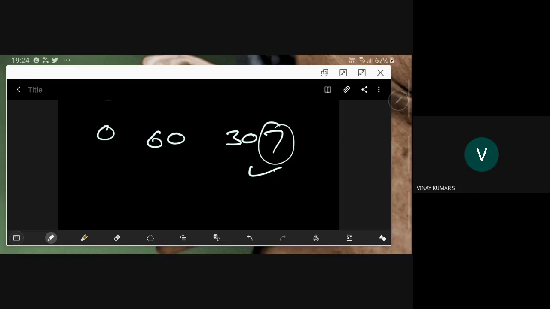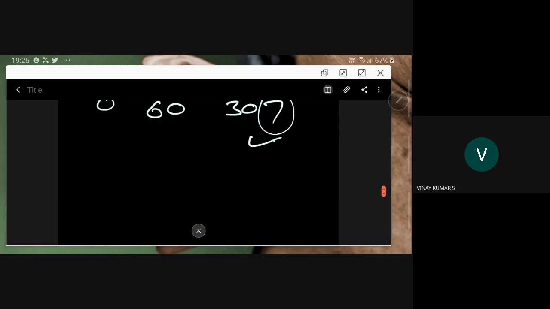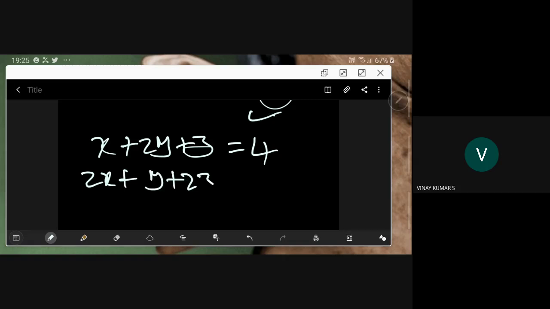Yeah, this is another question. I hope this is a simpler one. x plus 2y plus z is equal to 4. 2x plus 2y plus 2z is equal to 5, and x minus y plus z is 1.